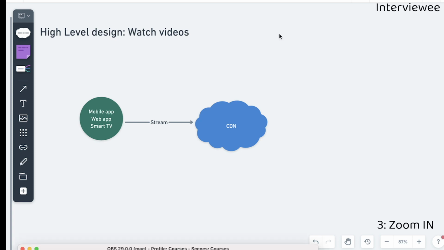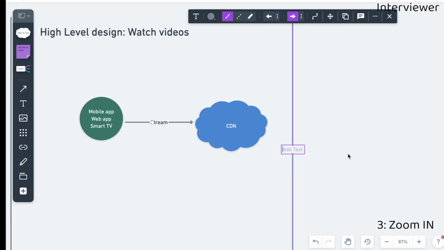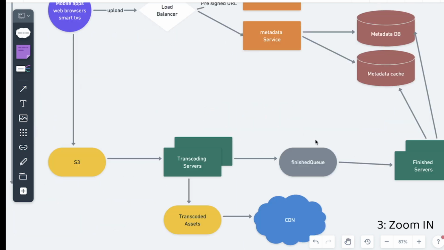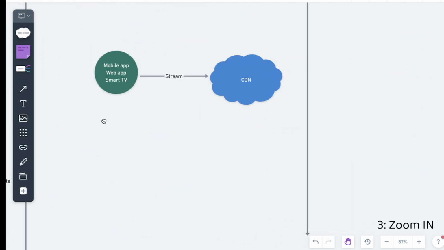Great, so we can now zoom in on the service that you mentioned before. So you are interested to know more about the transcoding service, is that right? Yeah, that's correct. Could you please tell me more about that service? Yeah, absolutely. So we are going to be focusing on the transcoding service once the original video is uploaded to S3. Great, so let me just zoom in on this case here. Let me just add a label here.